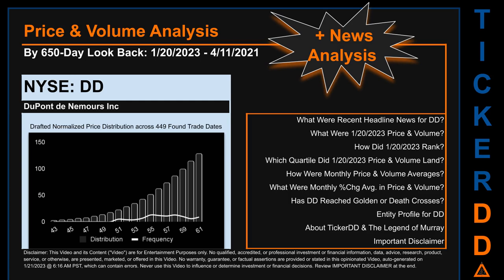The chart shown on this page is our initial attempt at studying the price for DD after dynamically normalizing price distribution across those discovered trade dates. The bar chart is the generated distribution and the overlaid line graph, if it is generated, is the frequency of the prices on the x-axis. We will enhance this look through as our AI model progresses in the next iteration.